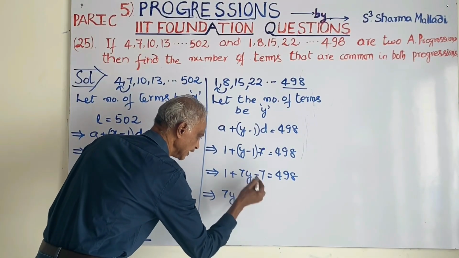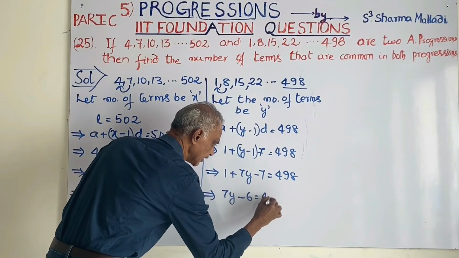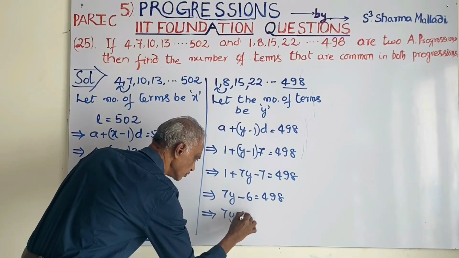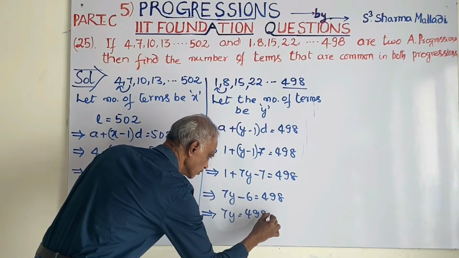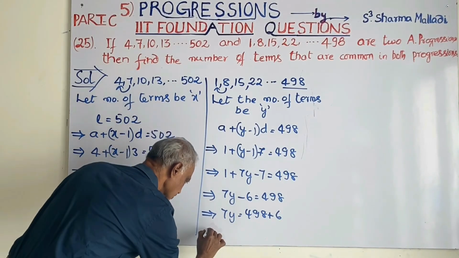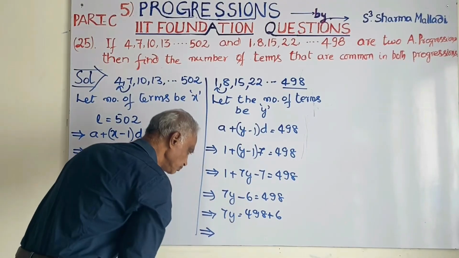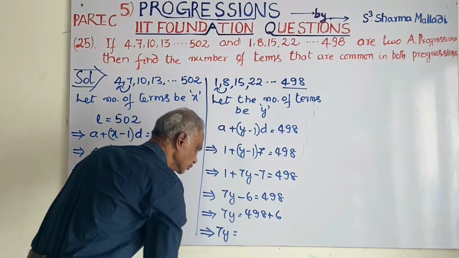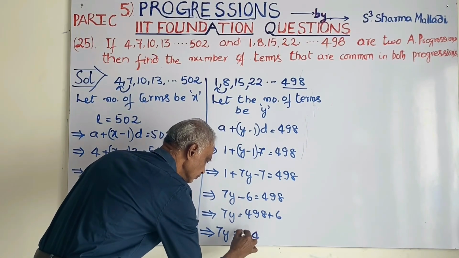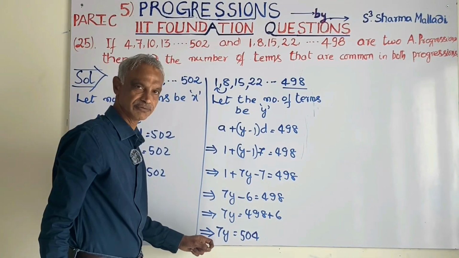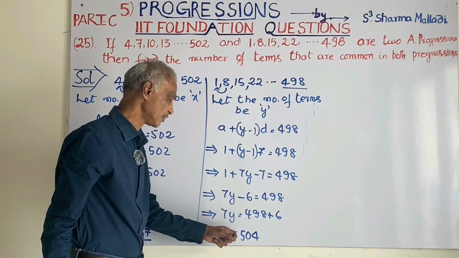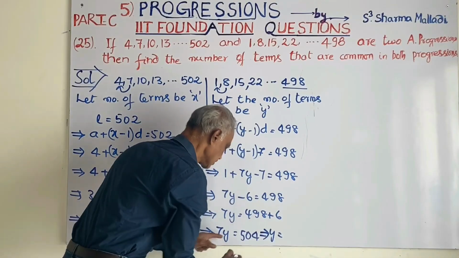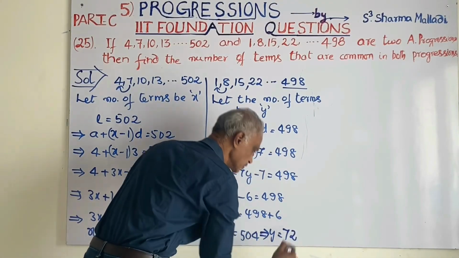7y minus 6 is equal to 498, and you will get 7y is equal to 498 plus 6. 7y is equal to 504 and y is equal to, 7 sevens are 49, 7 twos are 14, 72.